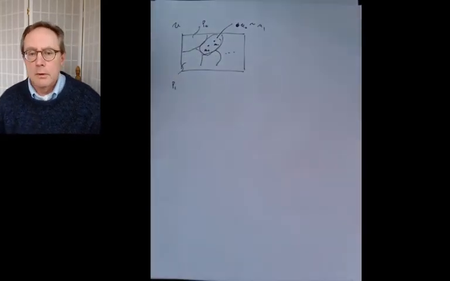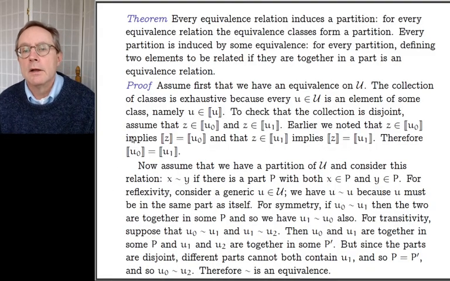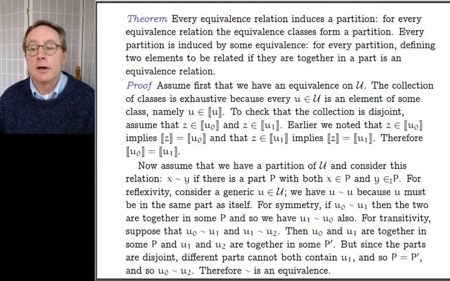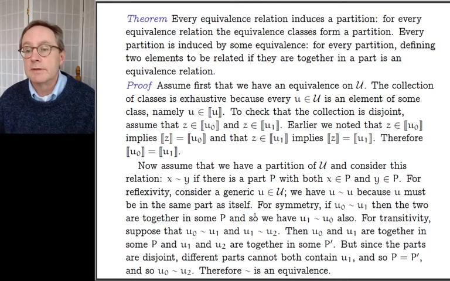Okay, so here we go back again. Assume that we have a partition of U, just like in the picture that I drew, and consider this relation that X is related to Y if there's some part that contains both X and Y. Now I've got to go through the three properties: reflexivity, symmetry, and transitivity. See them there?